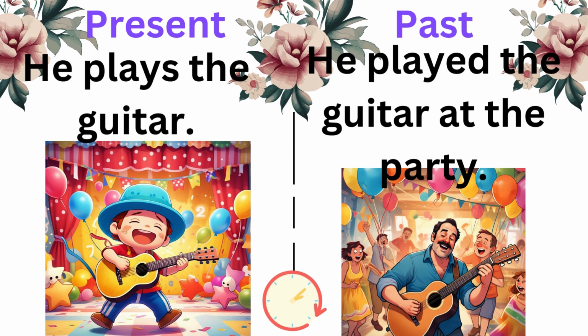Present tenses. He plays the guitar. The past tenses. He played the guitar at the party.